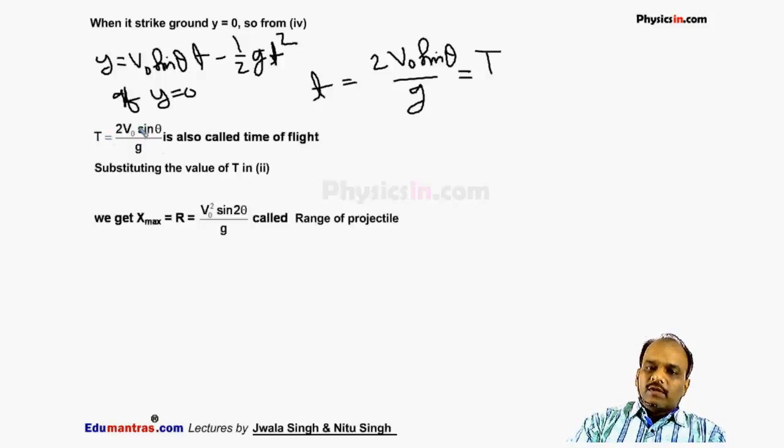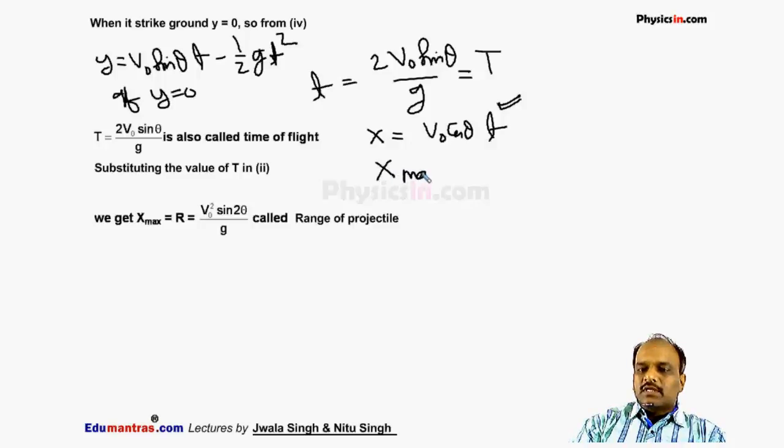If I substitute the value of time t in the expression x that is equal to v naught cos theta into t, the time meaning the total time of flight, it will give me the total x covered by the body, and the total x traveled by the body is also called range.